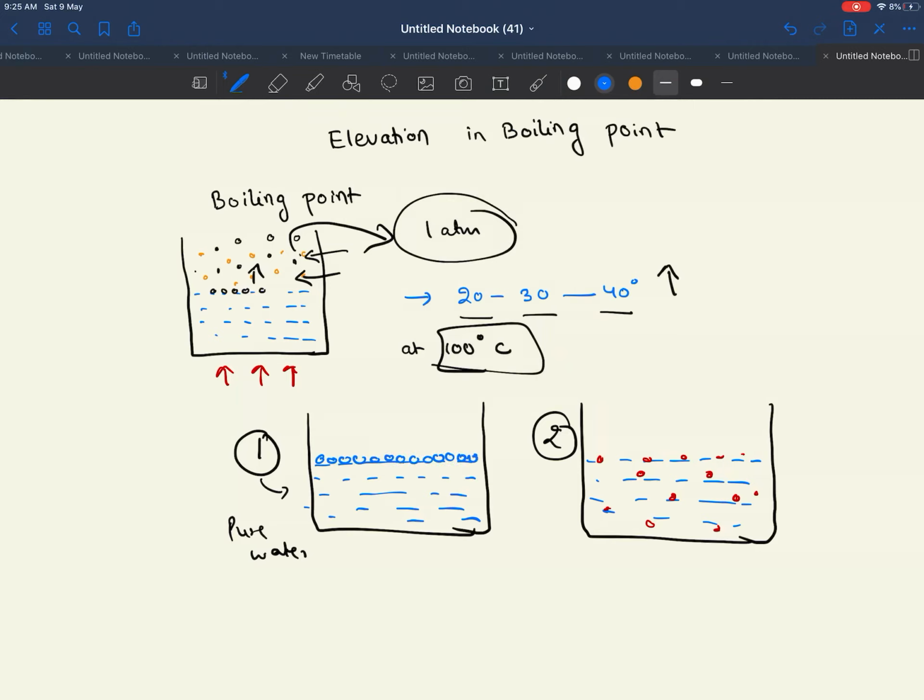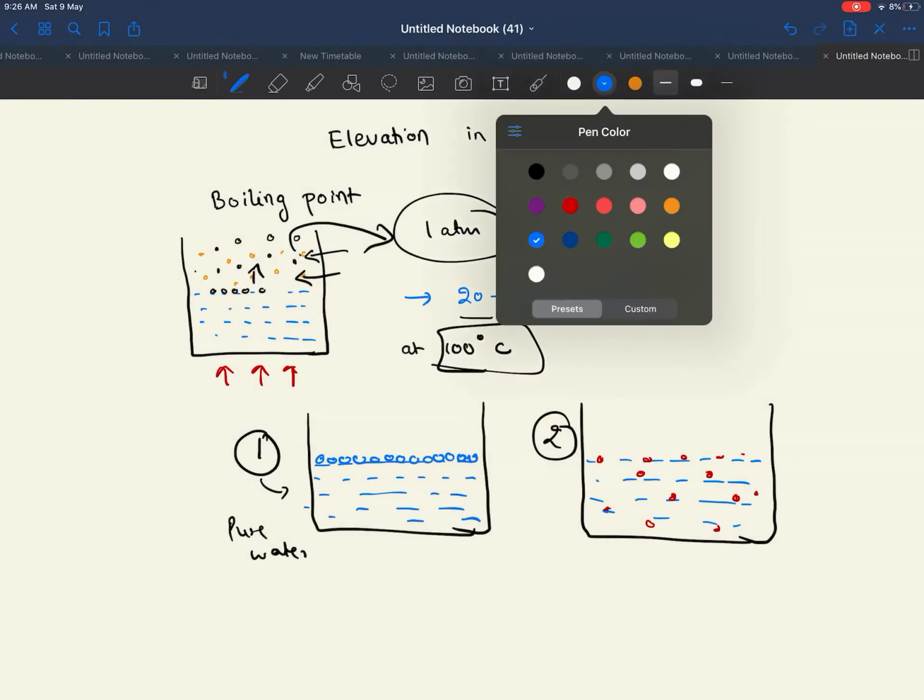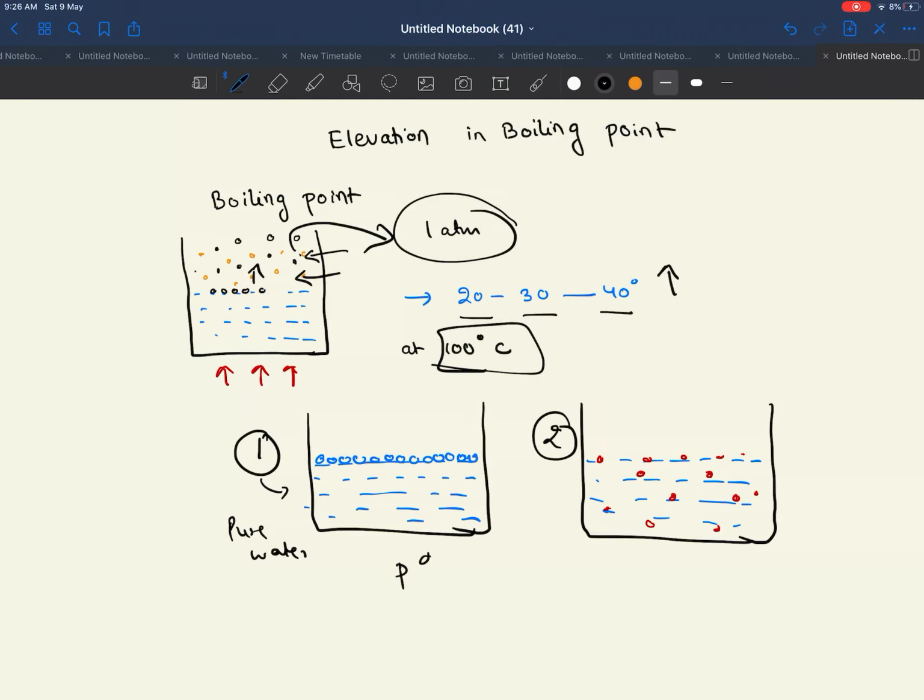and this pure water is going to have greater pressure compared to the solution. This will have the pressure P0, the vapor pressure of the pure solvent, and this will have the pressure PS, the vapor pressure of the solution. In the pure solvent all molecules are volatile, the entire surface is covered with these molecules, and every molecule has the tendency to get vaporized.